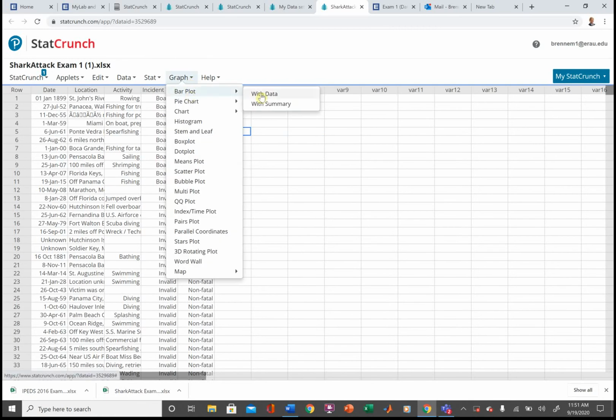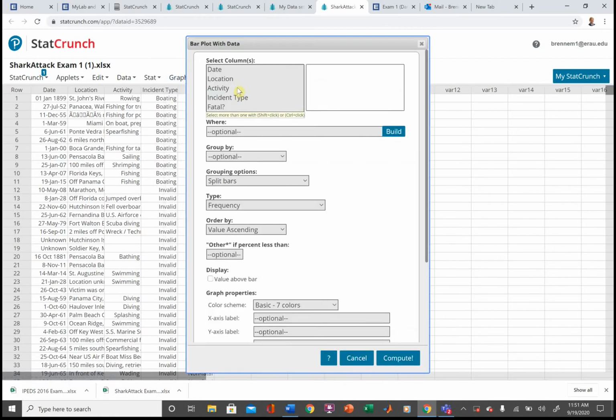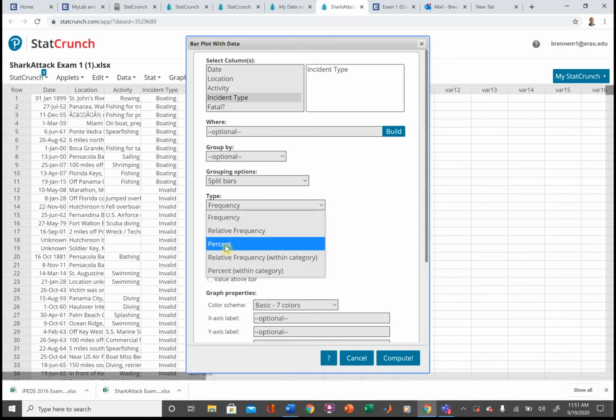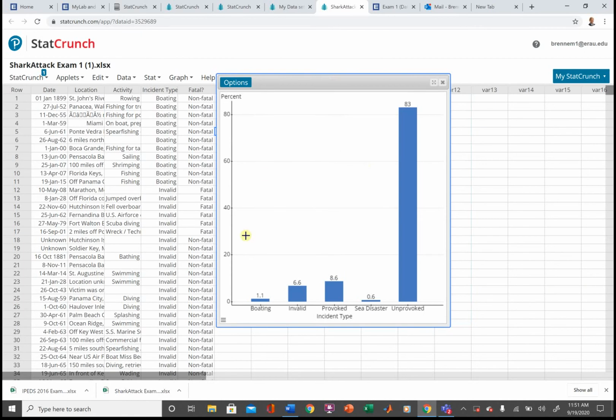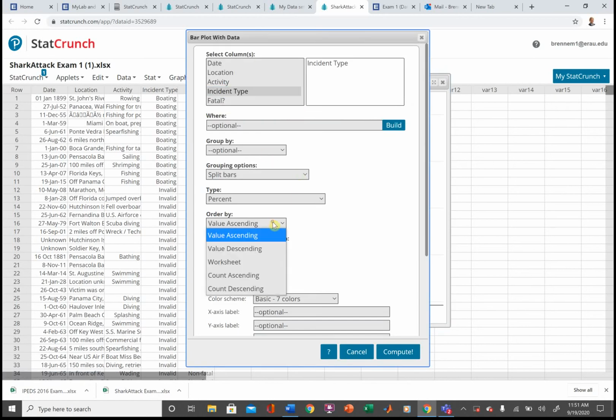So I'm going to make a bar plot using my data, incident type. I have a really large data set. So we said when we have large data sets, we plot percentages. I'm going to put them value above bars so I can see them. And I'm going to plot this. This is not going to be my final plot. And I can see this is a really good situation where I would want to make a Pareto plot. I'd want to organize things in decreasing frequency. So I'm going to say counts descending.